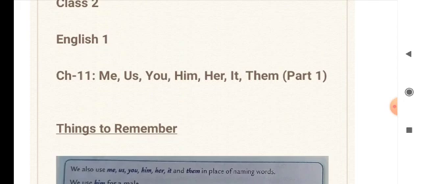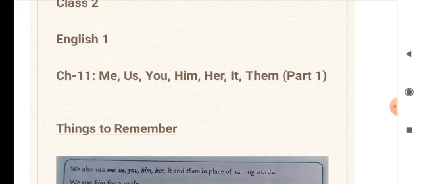So how do we change this naming word sentence to a pronoun sentence now? Ram, you replace it with he. Likes, chocolate will be replaced with it. So it becomes, he likes it. So now you see, he is coming in the beginning of this sentence. That is why it's called the subject pronoun. And when it is used at the end of the sentence or as an object, then we use these pronouns which we are learning in this chapter.